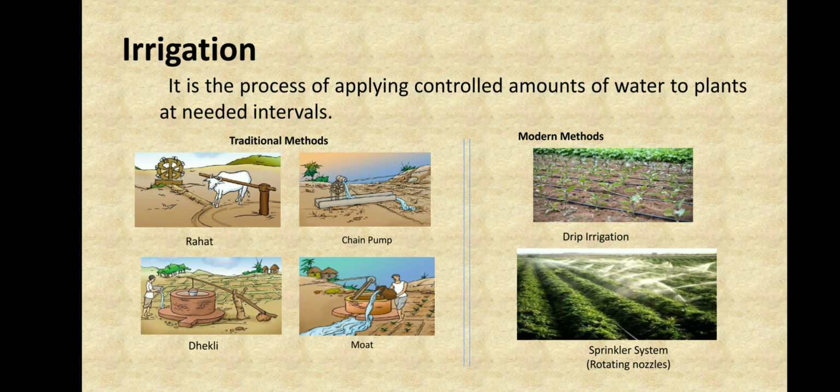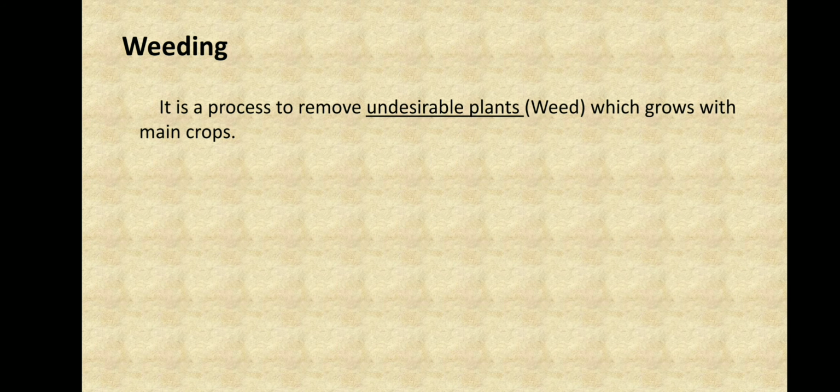Now we have prepared our soil, we have sown the seeds, we have added manures and fertilizers, we have even irrigated our field. But there are more steps left, and the next step is weeding. So what is weeding? It's a process to remove undesirable plants, which are known as weeds, which grow with the main crop. The plants which are not useful with our crops are called weeds. So they have to be removed, right?